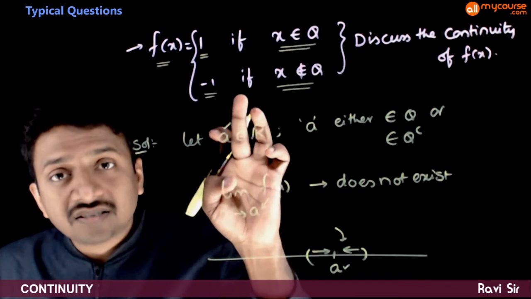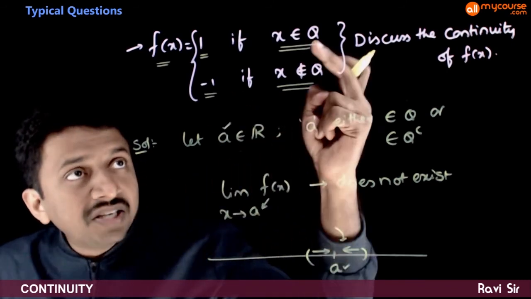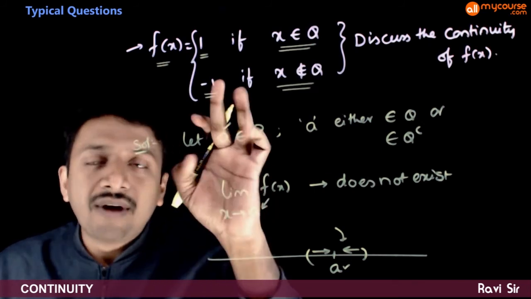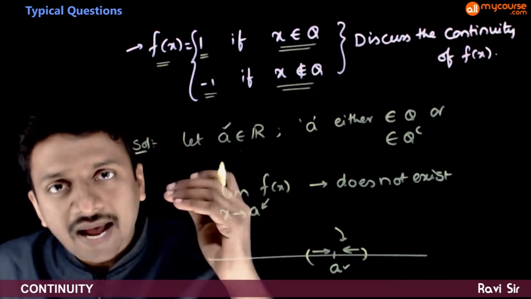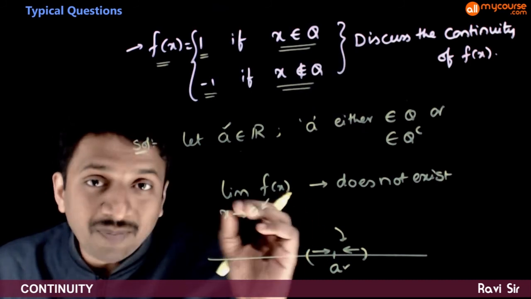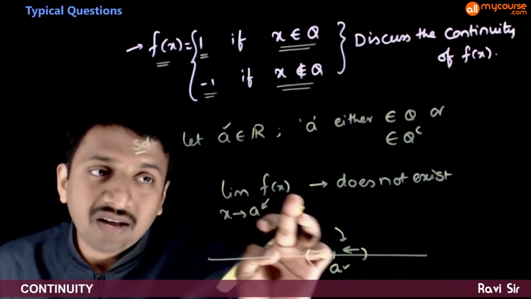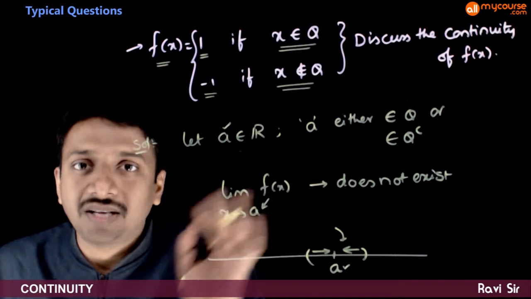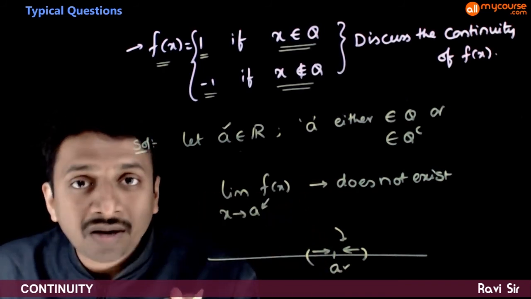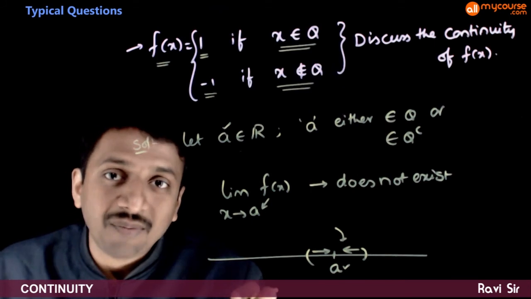That is, for this function, the functional values exist for all numbers. Take any number, the functional value exists. It will be either plus 1 or minus 1. But at any point, limit x tends to a of f of x does not exist. So this is an example of non-removable discontinuity of type 2.